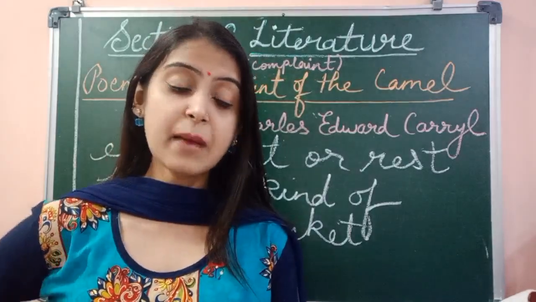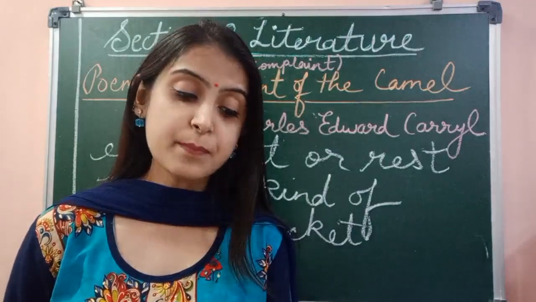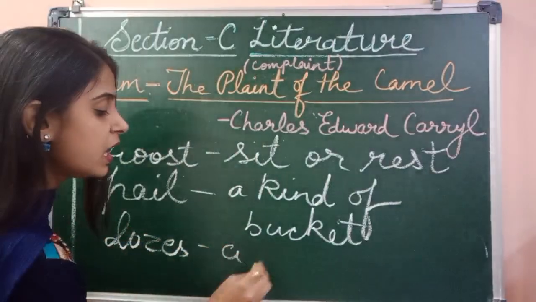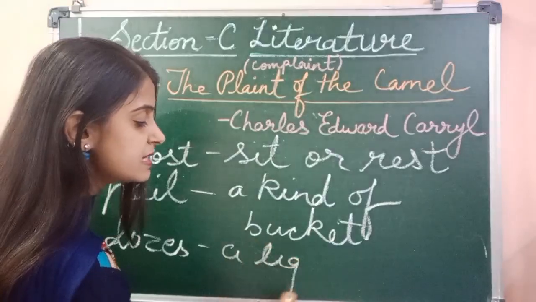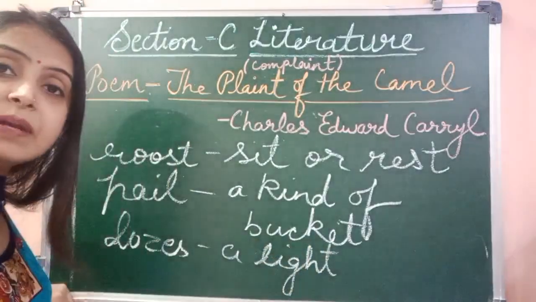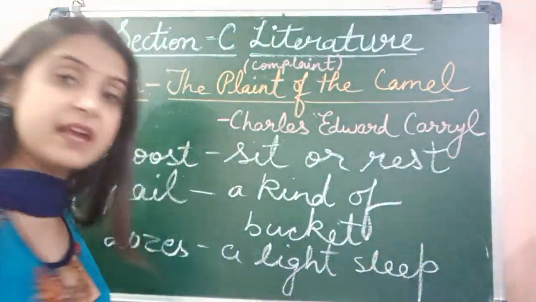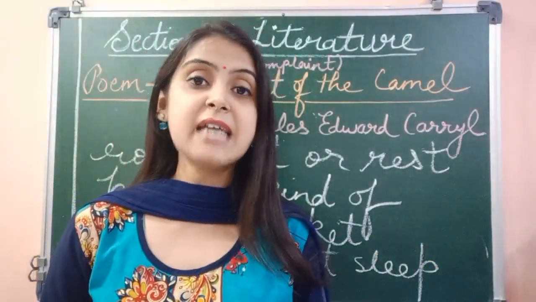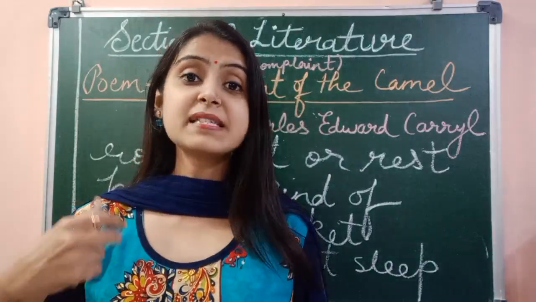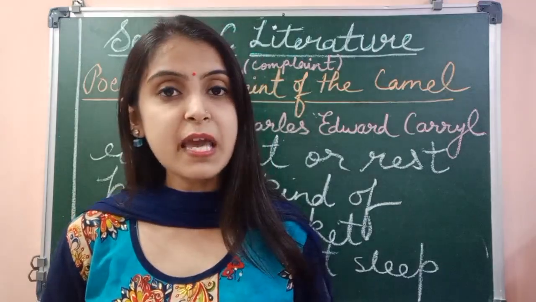Now the camel is saying that no one thinks that the camel takes a small sleep, a light sleep. Dozes means, write down children, dozes means a light sleep. He is saying that humans are not thinking about where a camel sleeps. The camel does not have any special place like other animals. So it can sleep anywhere. In the last line it says any place does for me. Now see, any place is also in bold. Why? Because it emphasizes the feeling of the camel that humans are treating him unfairly.